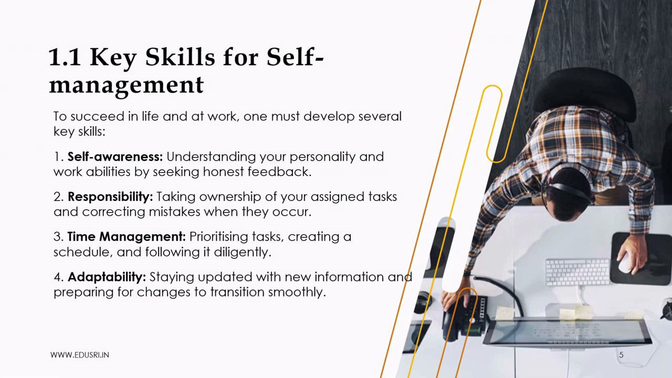Now that we know what self-management is, let's look at the key skills that help us become successful in both our personal and professional lives. The first skill is self-awareness. Self-awareness means understanding yourself, your strengths, your weaknesses, your interests, and your abilities. One of the best ways to improve self-awareness is by accepting honest feedback from teachers, parents, friends, or colleagues. The better you understand yourself, the better decisions you can make. The second skill is responsibility.